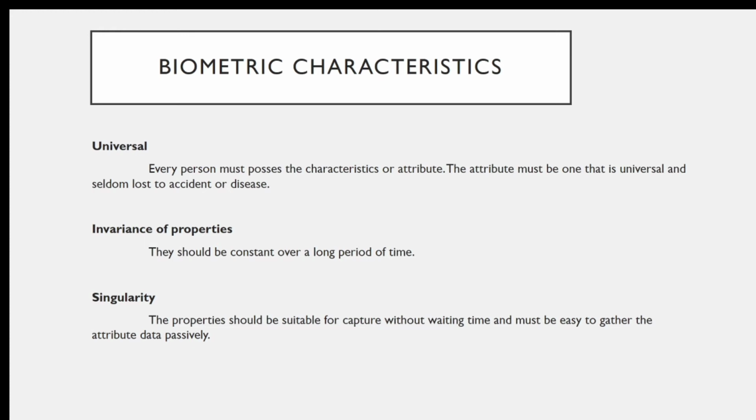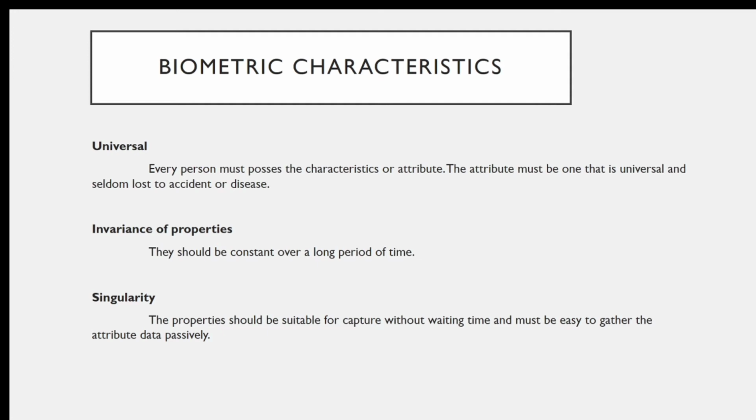It should be universal, with invariance of properties, singularity, acceptance, reducibility, privacy, and it should be comparable. These are the characteristics that should be there for a biometric system.